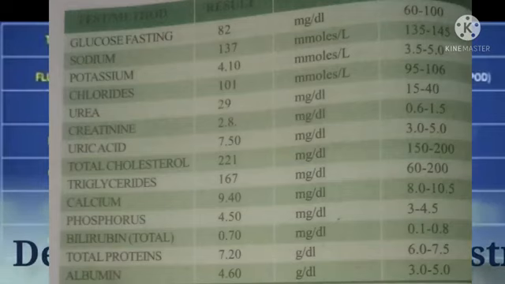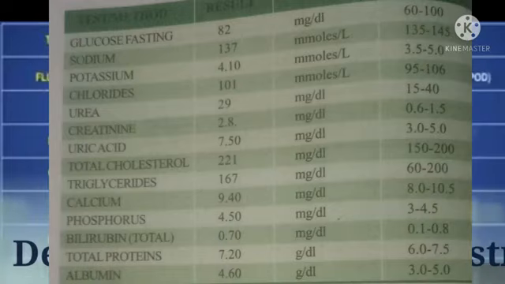Children, our next topic is the Department of Biochemistry report on plasma or serum analysis. Let us analyse this table. Children, all of you observe this table. Test or method, result, units, range. First one is glucose fasting: 82 milligram per deciliter, range 60 to 100. Sodium: 137 millimoles per liter, range 135 to 145.